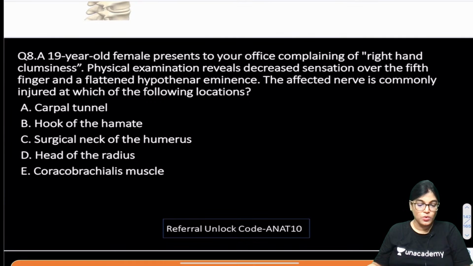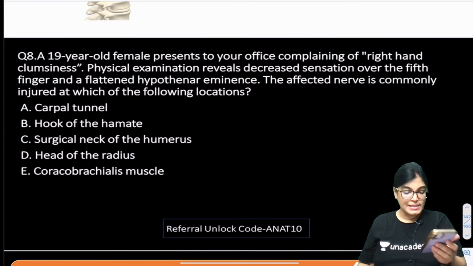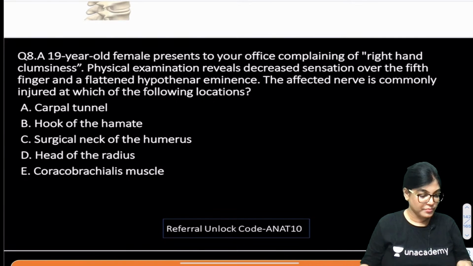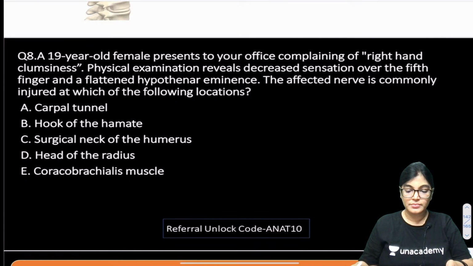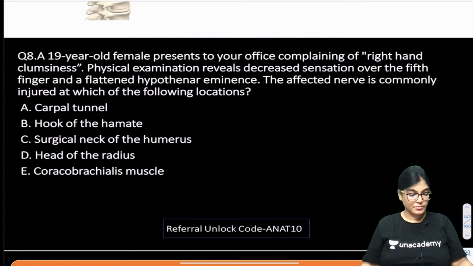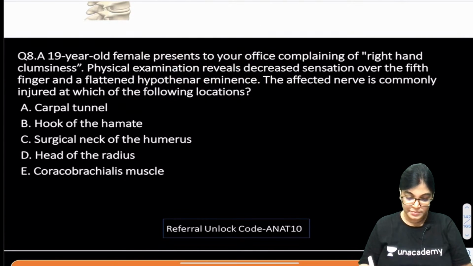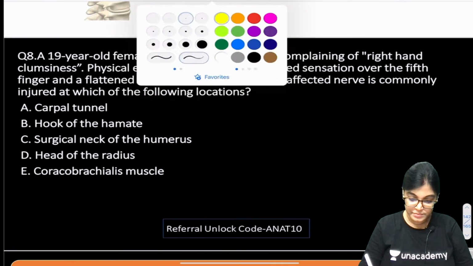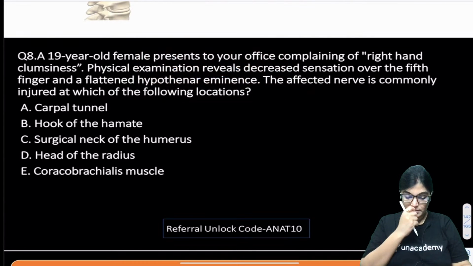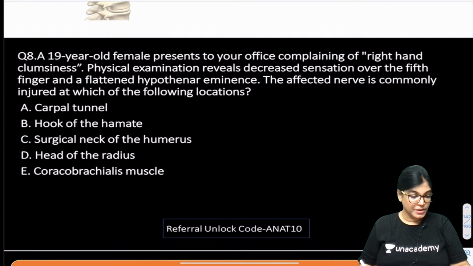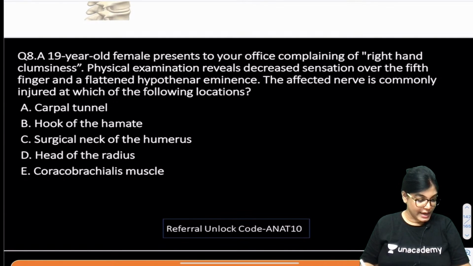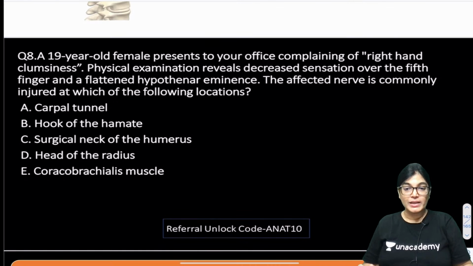Sujata is telling B, hook of hamate. What about others? Sam is telling B. Okay. Okay, so let me explain it. Prakhar is telling B. Okay. And Harini is telling B. So, most of you are telling B.